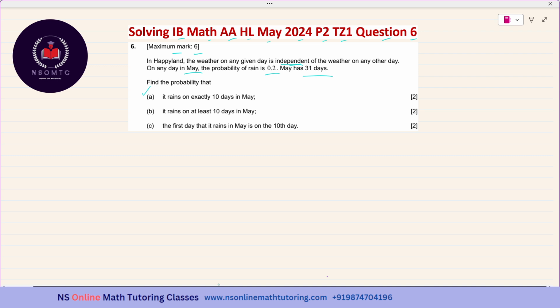First of all, it is a question of probability, and exactly 10 days, so we can think of some distribution. What type of distribution can we take in this case? They are saying independent. Whenever you see this word independent, it is very typical of a binomial distribution. So you can think of considering the binomial distribution. Does it fit in this case?